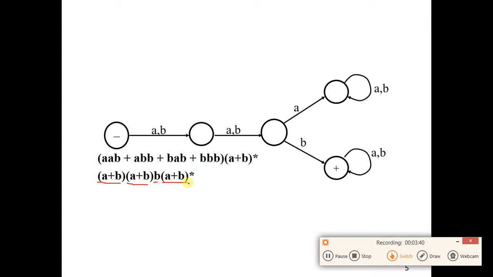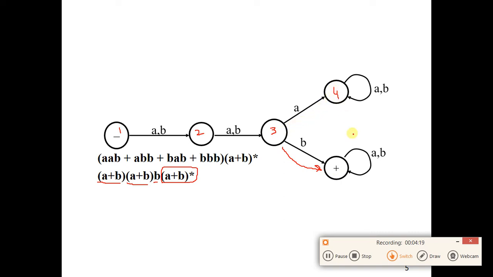So if you want to draw the automata for this, then we draw the starting state. From the starting state, you read any letter A or B, you move to this state. Say I call it 1, I call it 2. From 2 you can move to the third state after reading any letter A or B, and then from the third state the third letter must be B, then you will reach this accepting state. Otherwise you will move to this state 4. Let's call it 4. This is 5.